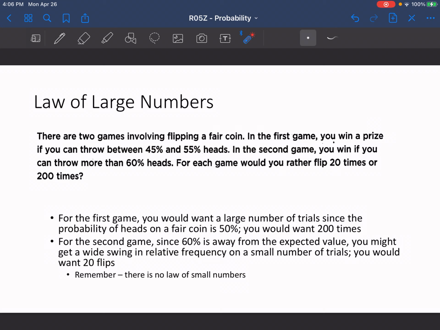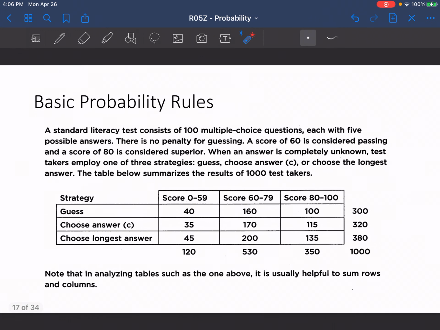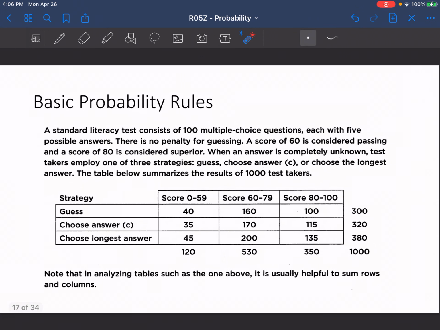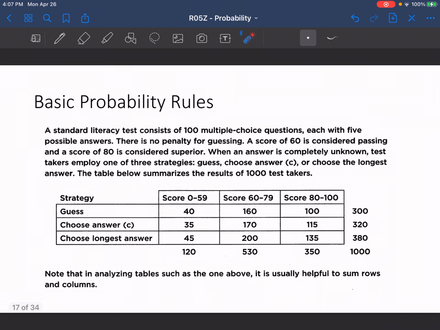Whereas in the second game, since 60% is further away from 50%, or from that expected value, you might get a wide swing in relative frequency on a smaller number of trials, so you would want to do 20 flips. Remember, there is no law of small numbers in this case, only a law of large numbers. So hopefully that brings a little context to this. Let's look at another example here. This one's going to define how we look at just basic probability from every angle.